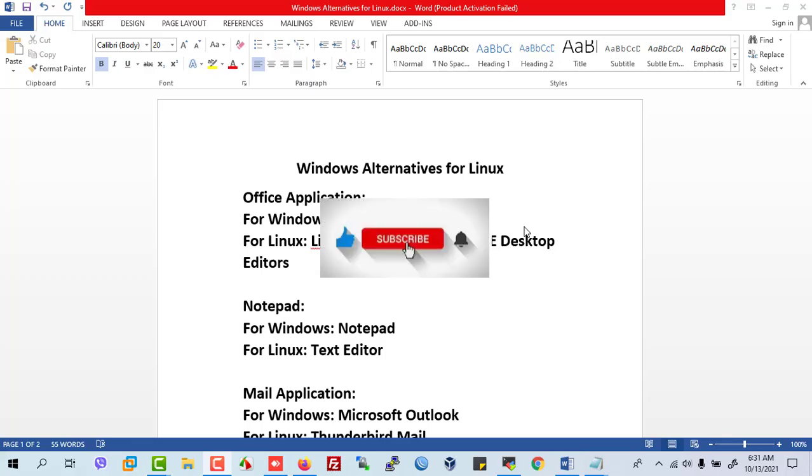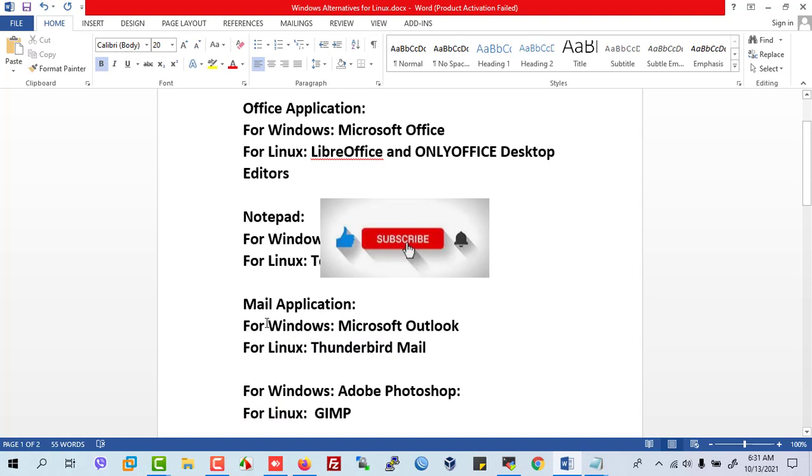Today I discuss Windows alternatives for Linux: imported application software. For Windows, Microsoft Office; for Linux, LibreOffice and ONLYOFFICE Desktop. Note Windows mode, Linux for Red Hat, and mail application: Microsoft Outlook for Windows, Thunderbird for Linux. Adobe Photoshop for Linux, for Ubuntu, GIMP.